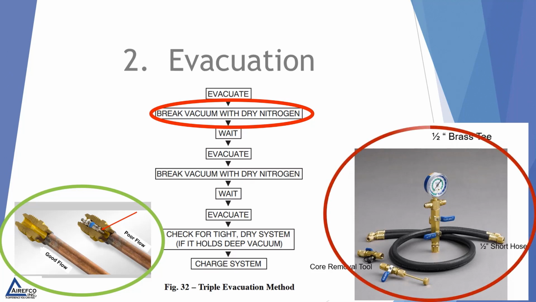The other thing is to keep your hoses short, and you want fat hoses, at least a 1/2 inch short hose with a good manifold and a core removal tool. This will speed up your evacuation time dramatically.